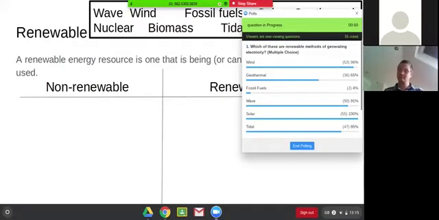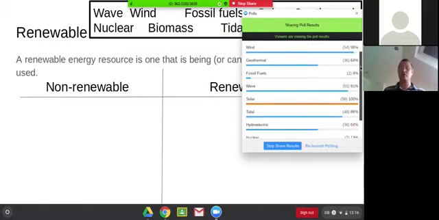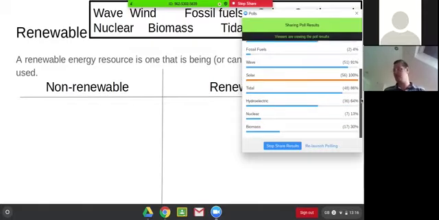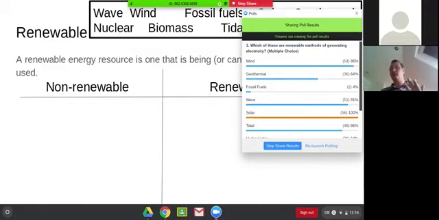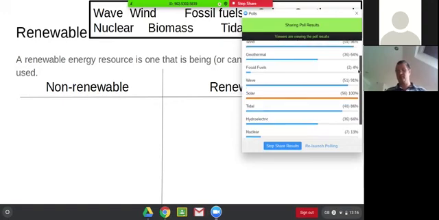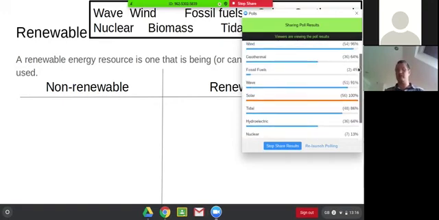Okay, right. So I'm going to stop the poll there after about a minute and show you the results. So all of you said that solar energy is renewable. You are absolutely right. And loads of you said that wind is. Once again, it's a renewable resource. Another way of thinking about renewables is, are we ever going to run out? Now, that's not quite the right framing, but it's a way of getting you to think about it. Are we ever going to run out of this? So are we ever going to run out of the sun?